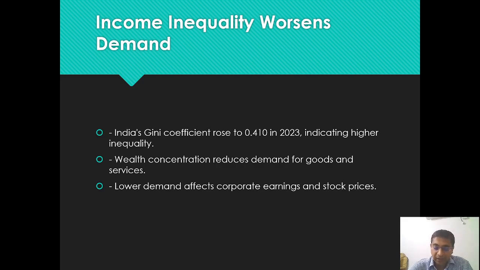That means the richer are getting richer, the poorer are getting poorer. So the disposable income at the poor end, or what we call the middle class end, is very little. So how are they going to spend the money? Then wealth concentration is also reducing the demand for goods. If the wealth is getting concentrated at a particular end, how can it be expected to be utilized by the other people?